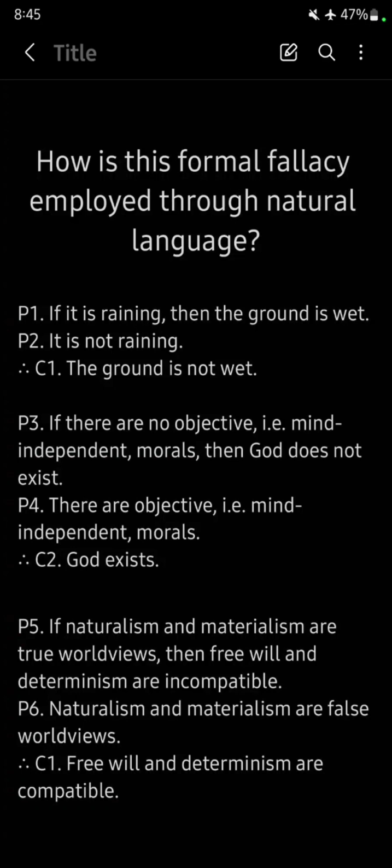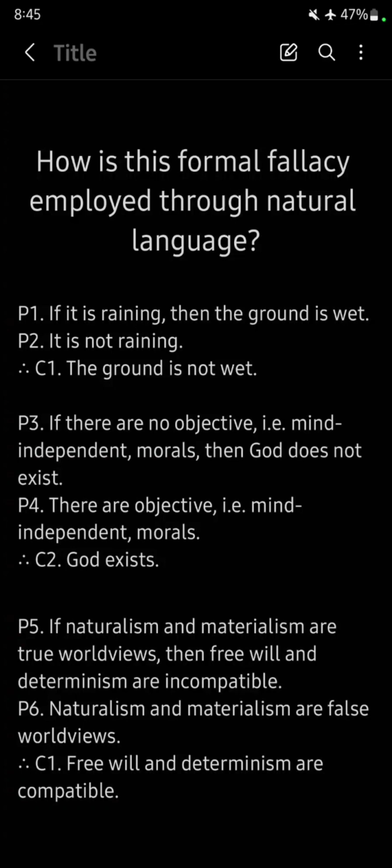For example, a theist may argue the following. P3. If there are no objective, i.e. mind-independent morals, then God does not exist. P4. There are objective, i.e. mind-independent morals. Therefore, God exists.